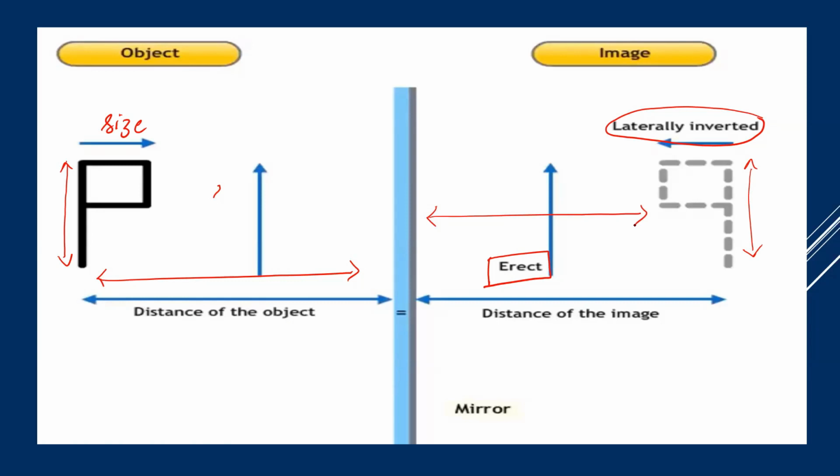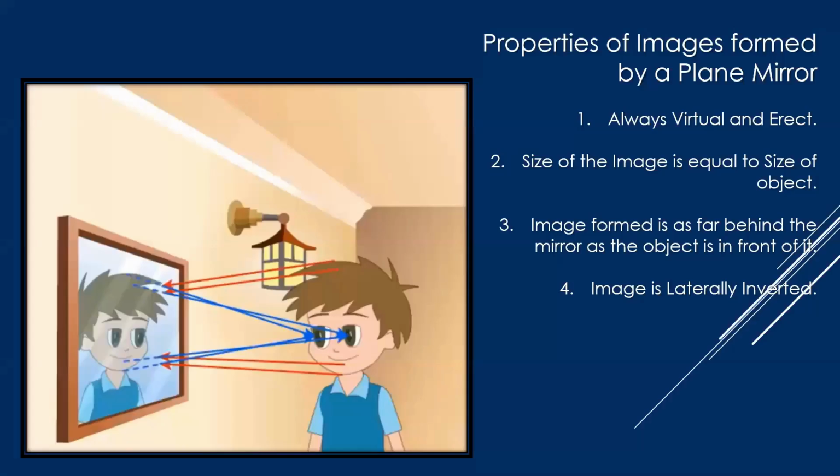It has never happened that if I am standing 5 meters in front of the mirror, I see my image just 1 meter behind the mirror. That is only possible in spherical mirrors, which we will study in detail. So these are the four characteristics of images formed by a plane mirror.